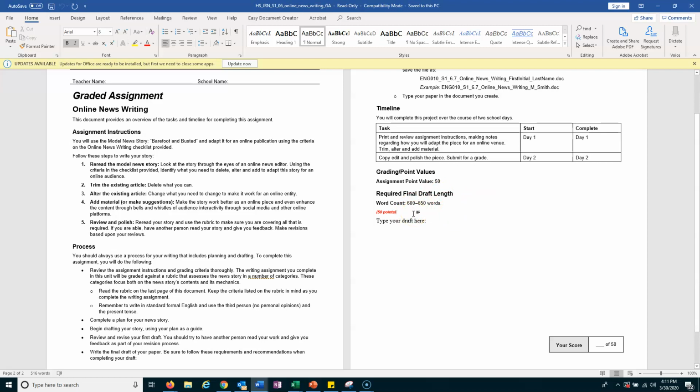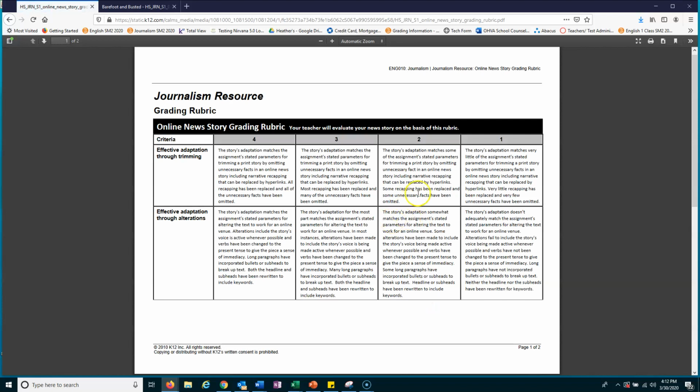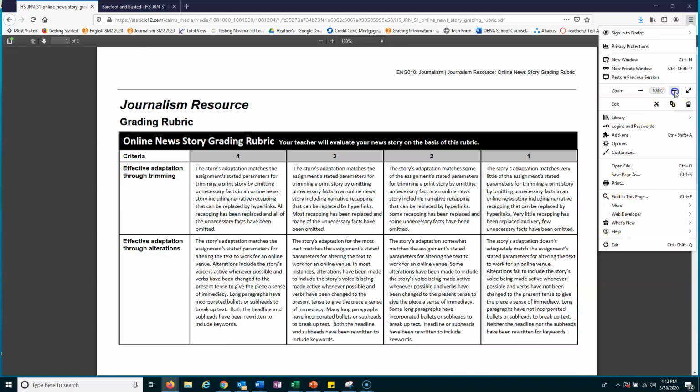For this assignment, you're going to read Barefoot and Busted, and then you're going to take it and switch it around to make this online version. So what does that mean? I'm going to have you look at the rubric really quick, because that gives you a better idea of exactly what we need to do. I'm going to enhance this just a little bit.